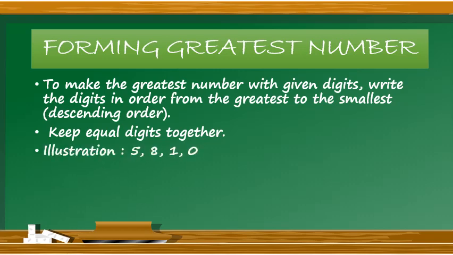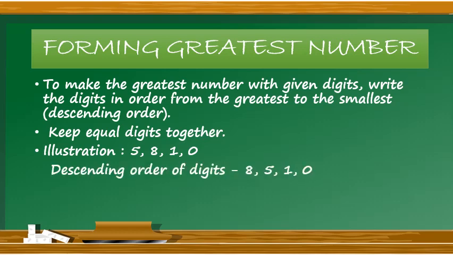Let's have a look at one of the illustrations. The digits are 5, 8, 1, 0. Now the first step is to arrange the digits in descending order, that is from greatest to smallest. So the descending order of the digits is 8, 5, 1, 0. No equal digits are there, so second point is cancelled. Now the resultant greatest number formed is 8510.